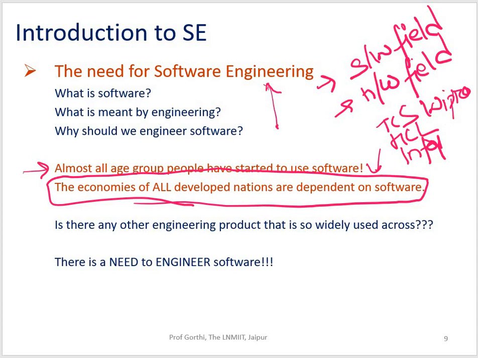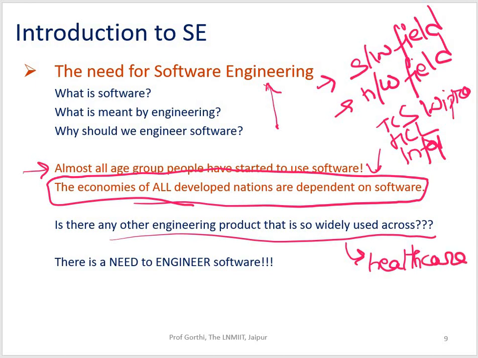So is there any other engineering product that is so widely used across? I doubt it, right? Take healthcare, for example, which relies on software a lot. Your CT scan devices, your ECG devices, these days even the smallest pulse oximeters, everything relies on software applications.